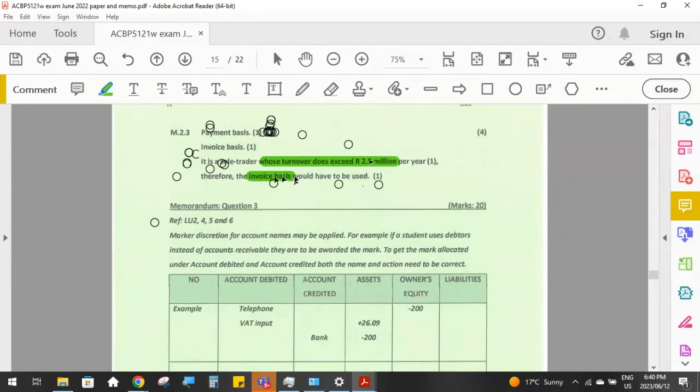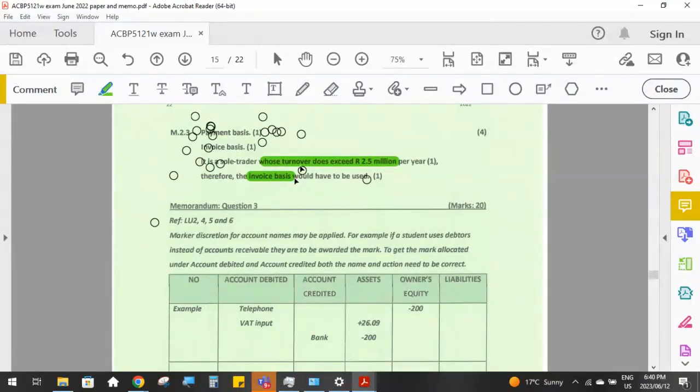On the invoice basis, we either pay the VAT to the receiver or claim the VAT back from the receiver in the same month that the invoice was produced. So if it's an invoice produced in June, we will then either pay or claim the VAT in June, regardless of if that invoice is only going to be paid in July.